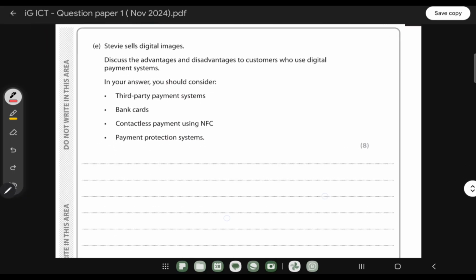Now, this is the 8 marks question. So when it comes to the 8 mark question, remember, we have to write the conclusion. Steve sells digital images. Discuss the advantages and disadvantages to customers who use digital payment systems. In your answer, you should consider third-party payment systems, bank cards, contactless payment using NFC, and payment protection systems. Which means these are the 4 things that we have to consider when we explain this question. 1 advantage and 1 disadvantage.